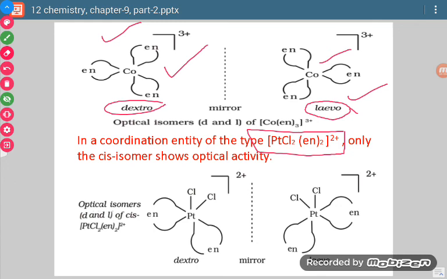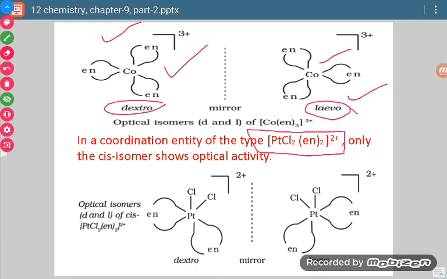Trans form will not show. Why will trans form not show? Because trans form will have a plane of symmetry. Those molecules which possess a plane of symmetry do not show optical activity, they are not optical isomers. But the cis form doesn't have a plane of symmetry, so it will show optical isomerism.